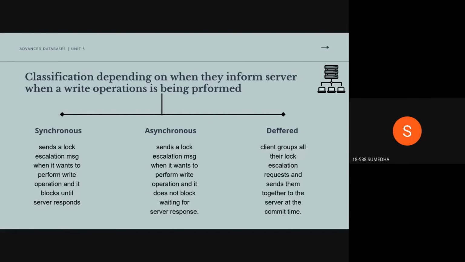In synchronous, the client sends the lock escalation message when it wants to perform a write operation, and it is blocked until the server responds. In asynchronous, unlike the synchronous one, it doesn't wait for the server response and continues optimistically. In deferred, all the lock requests are grouped together and sent once to the server at commit time.